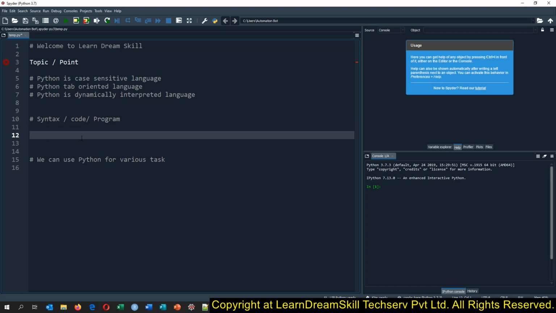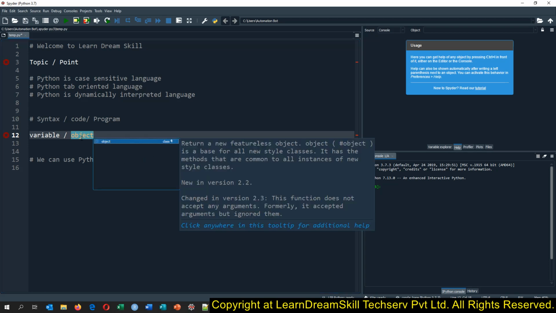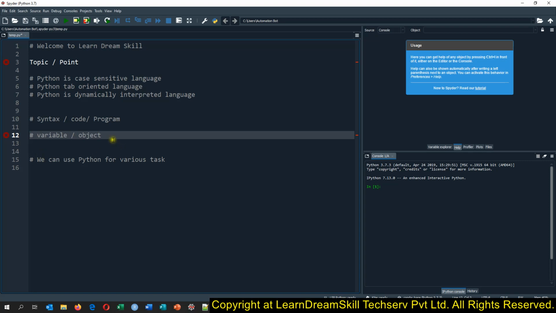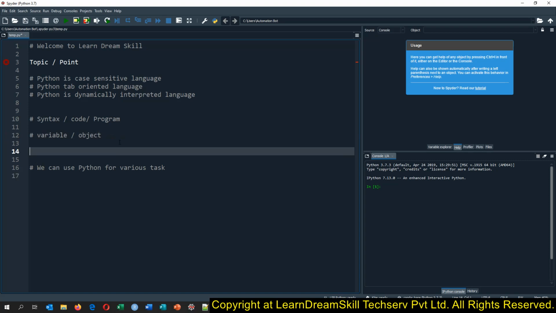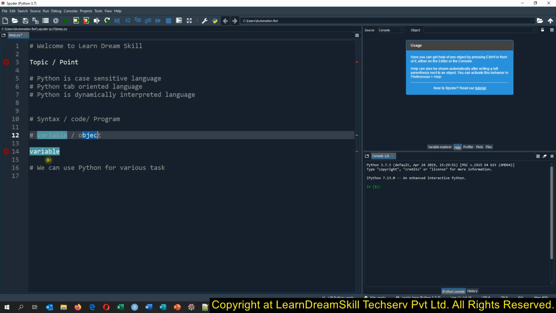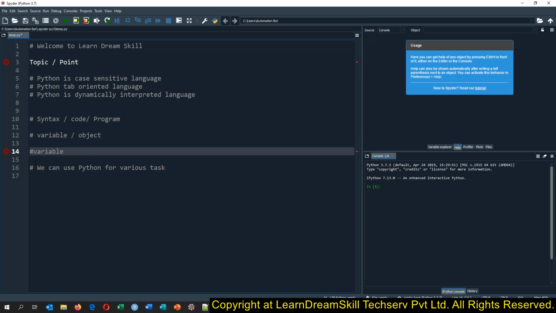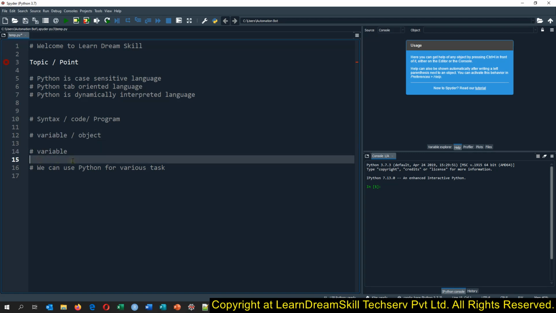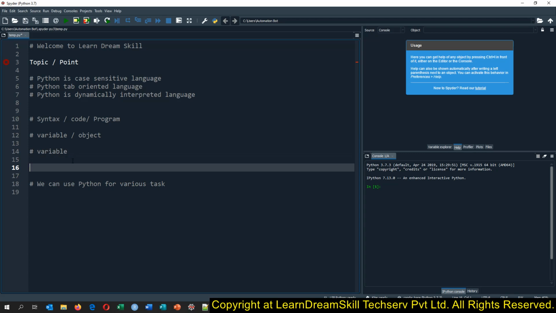We need to create various variables. In other languages we say variables, and in Python we also say those are objects, because Python is an object-oriented language. So the smallest unit of any program or code is the variable, and all the variables or anything will be called an object. You will come to know when I explain this later.